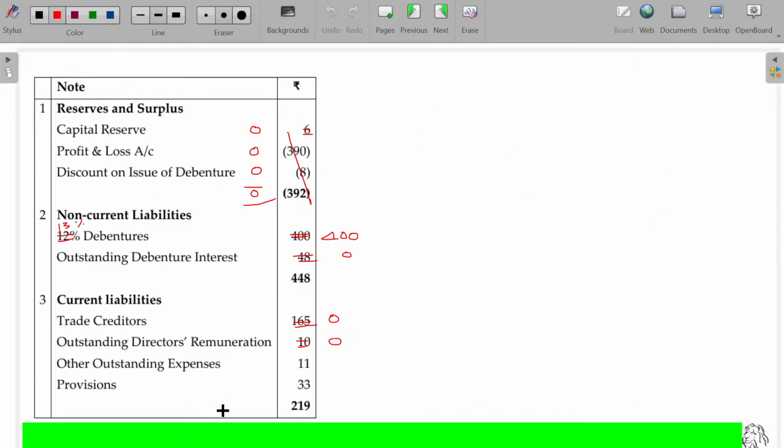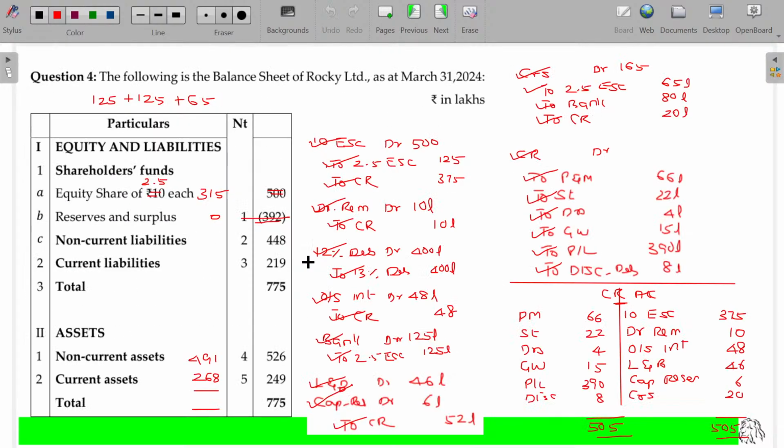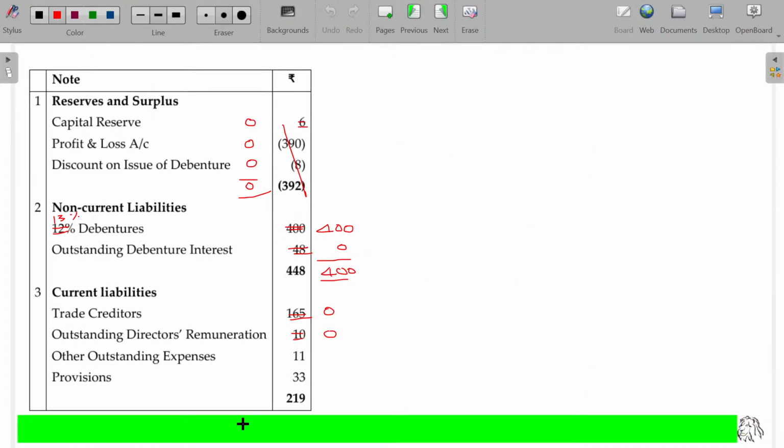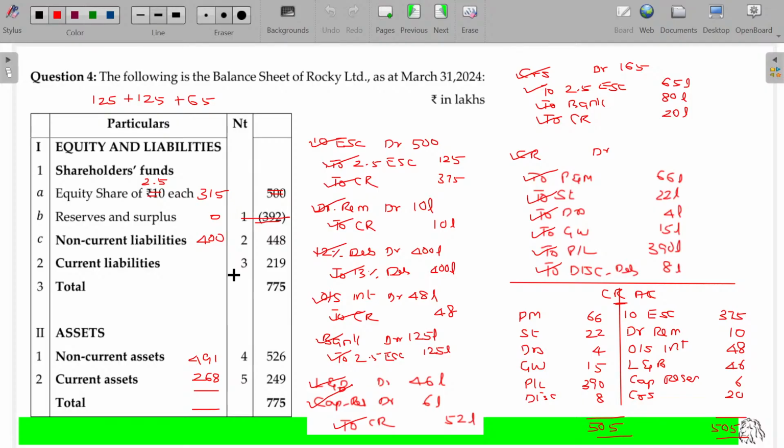Now here we have only 400 for schedule number 2. And in current liabilities, 11 and 33 remains as it is, 44. Okay, here it is being 44. Total being 759. Okay, 759. Make a note of it.